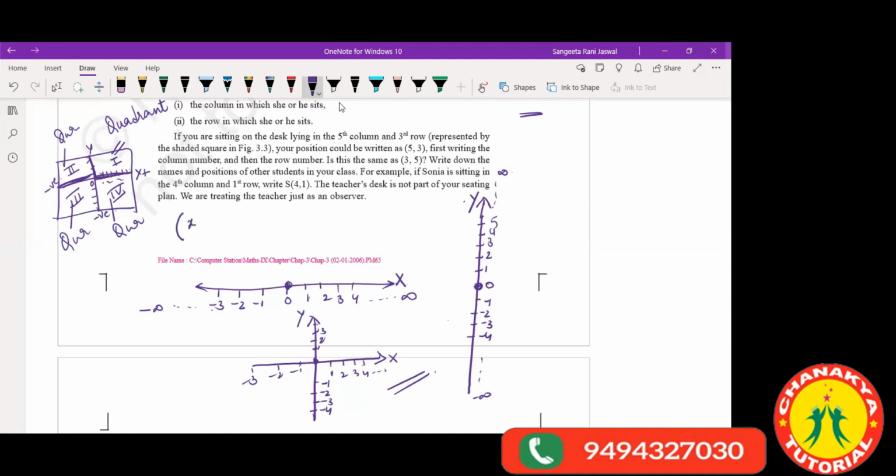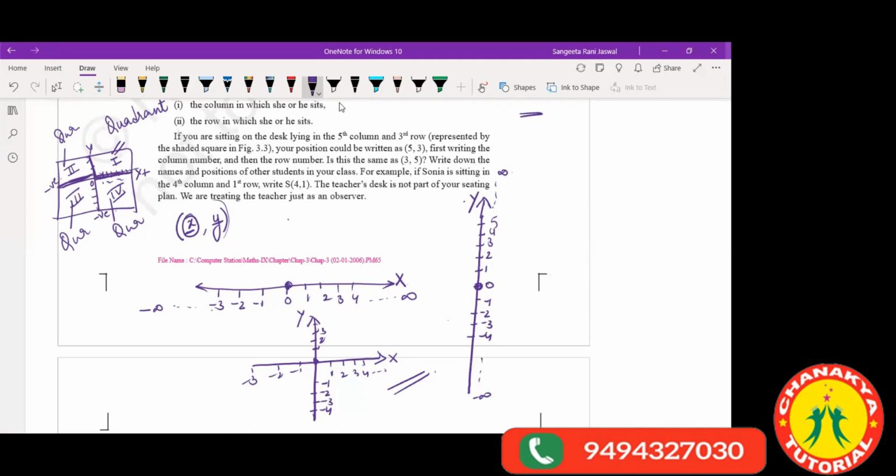Now, whenever we are writing some point, we always write it like this. In the bracket, we have one coordinate here and one here, x and y. X means the one which is shown on the x-axis. y is the one which is shown on the y-axis.